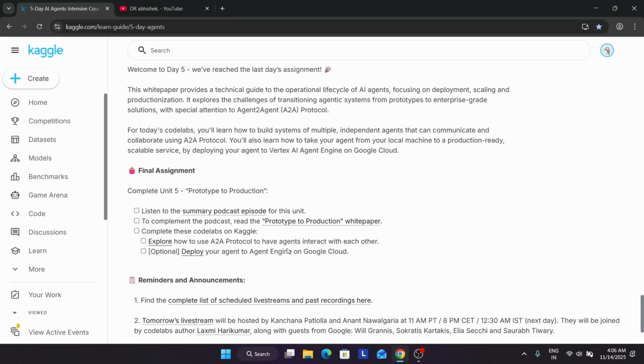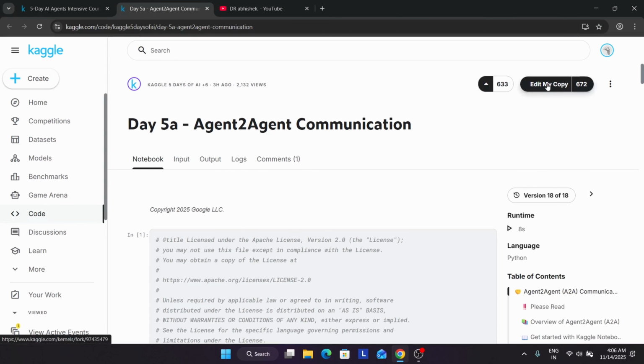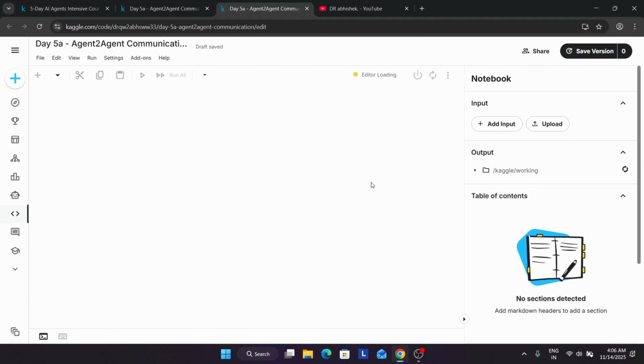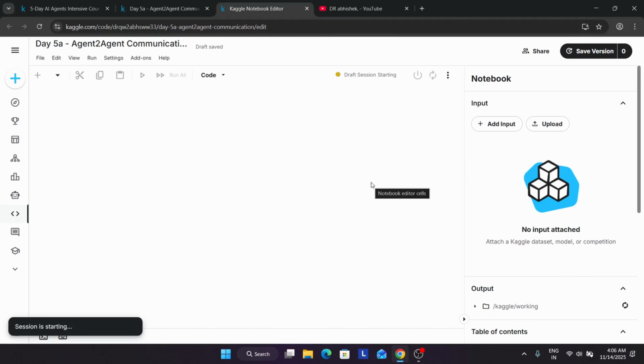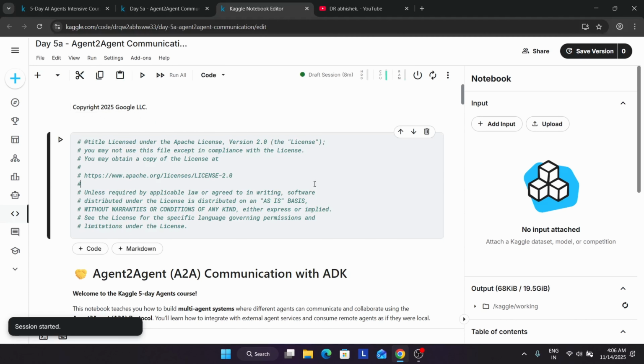Here we have two modules, and the first module is related to how you can use the A2A protocol to have agents interact with each other. Many of you are having issues regarding the API keys or internet issue. We'll cover that also. First of all, open the agent and click on edit my copy over here. Now the most important thing, we don't have to submit the assignment.